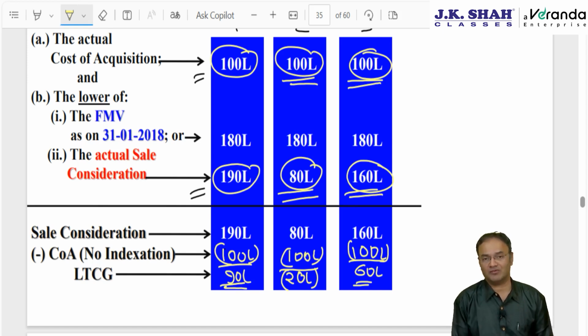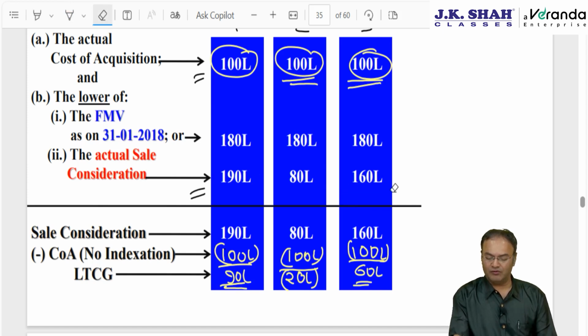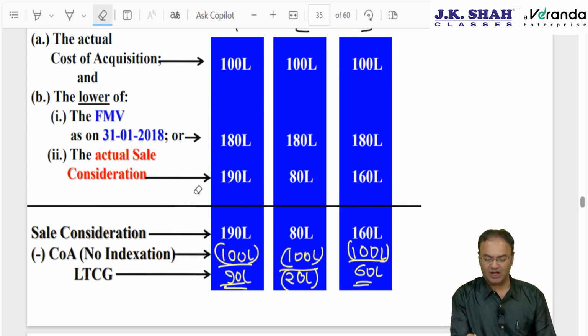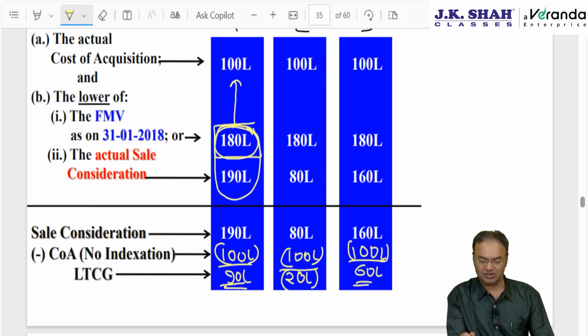Now what will happen because of grandfathering? As I told you, first finish off with the second point. The cost of acquisition will be the higher of the following two, but before that find out the lower of the following two. Which one is lower? Answer 180, the FMV on 31st January 18. That figure you compare with 100. Whichever is higher. So answer 180. 180 becomes your cost of acquisition.